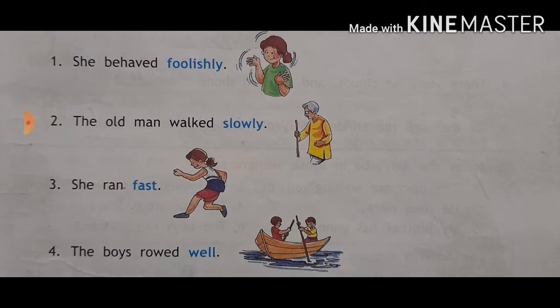The old man walked slowly. Here, walked is a verb, and the old man walked slowly. The old man walked, but how did he walk? How is the thing done? Slowly. In the above sentences, she behaved foolishly, so how a thing is done is foolishly, and in the second sentence, the old man walked slowly, so how a thing is done is slowly.